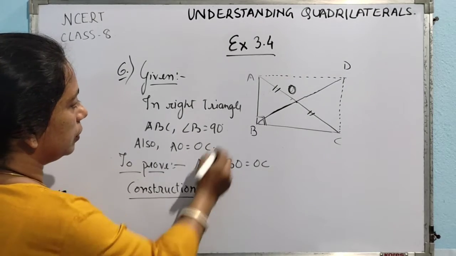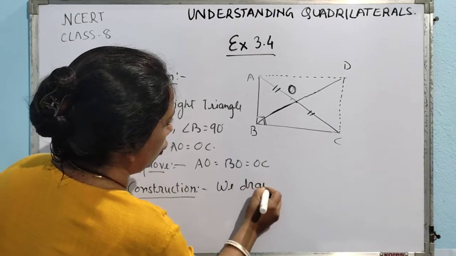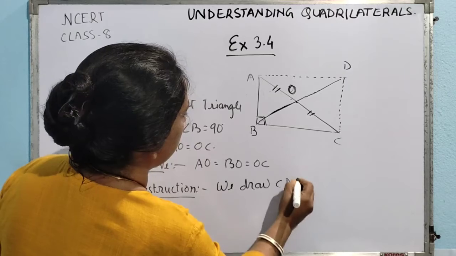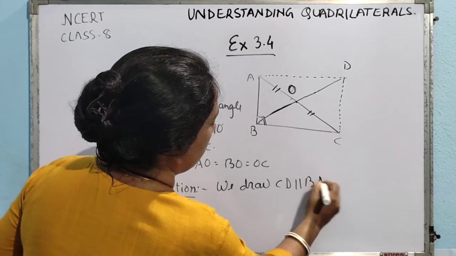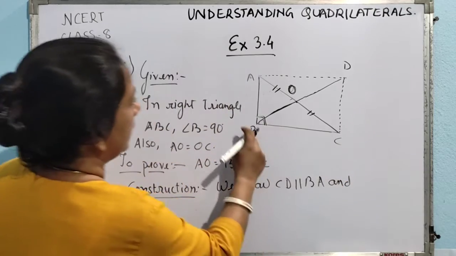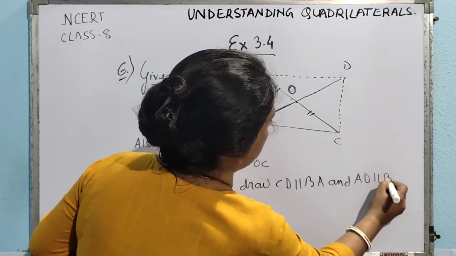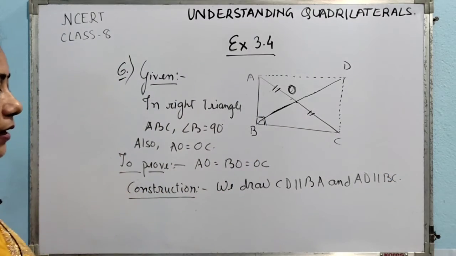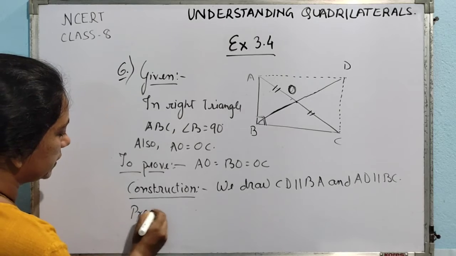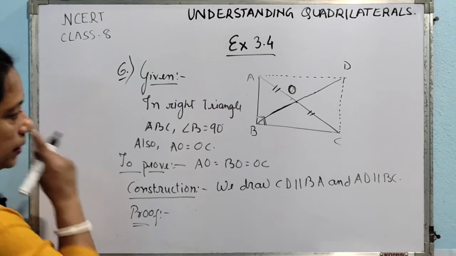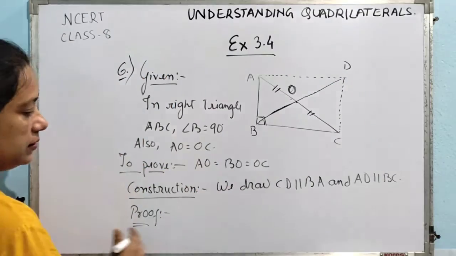So construction, what we will be writing: we draw CD parallel, this is the sign of parallel, CD parallel to BA and AD parallel to BC. Okay, now here our proof starts. After construction, proof starts.